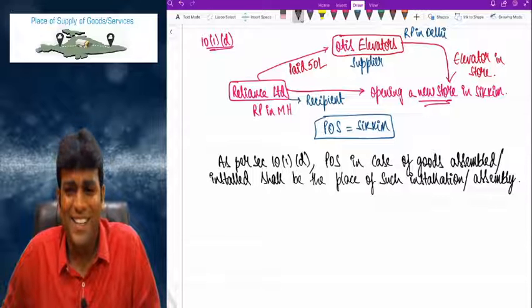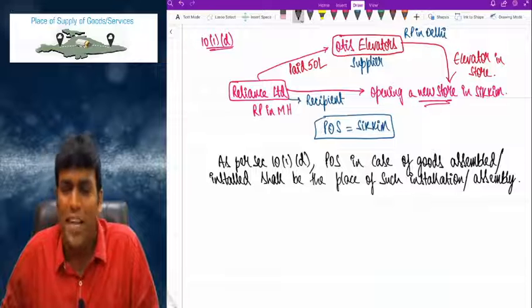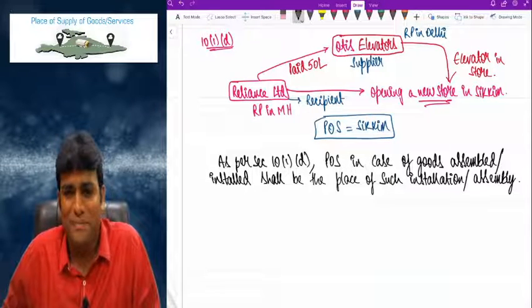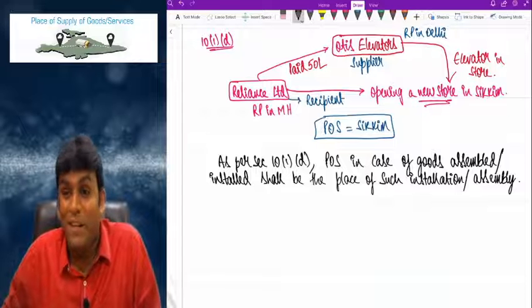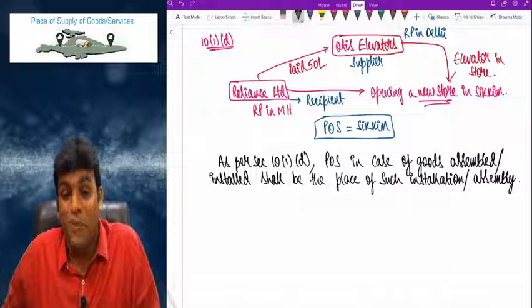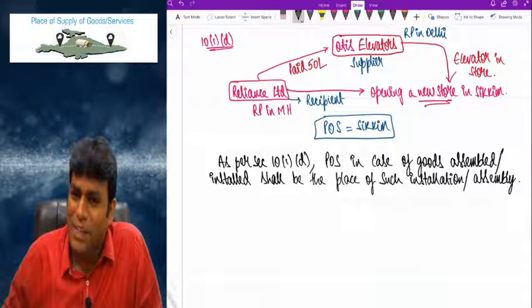Small point. In 10(1)(a) to 10(1)(e), 10(1)(b) only will take a lot of time. Other things are very easy; they will not take much time. And for every point I am giving an example because example only gives you more clarity. If you learn directly, nothing will come. That is why example is very important.